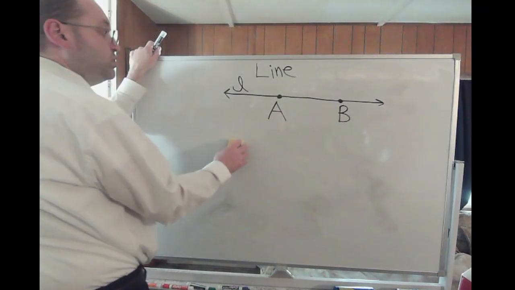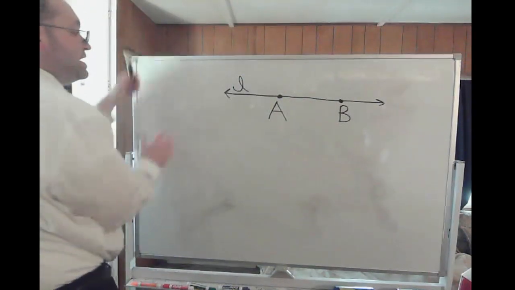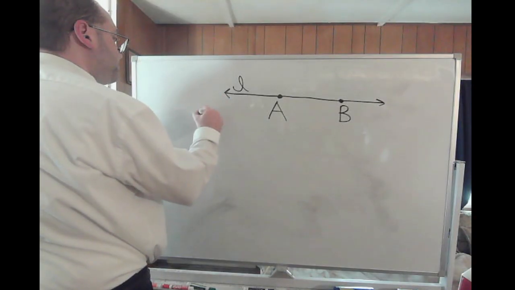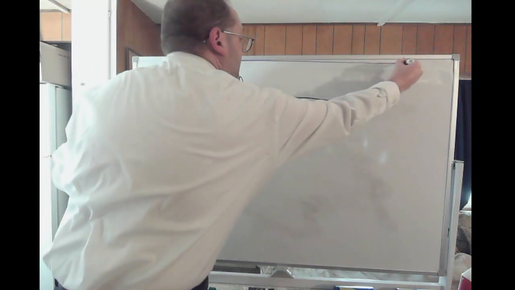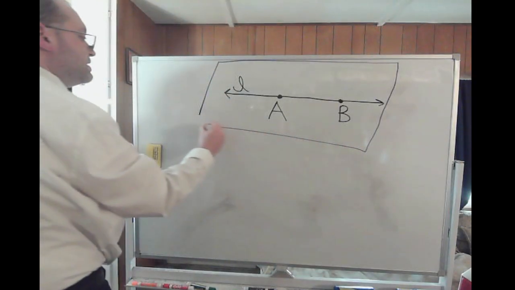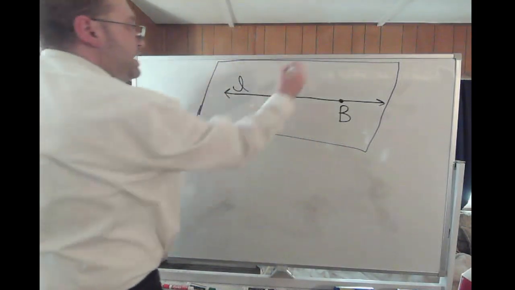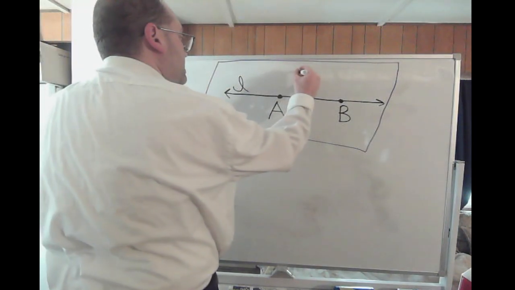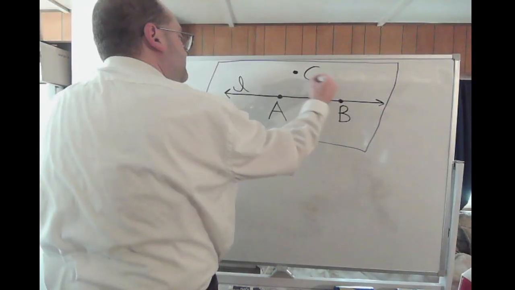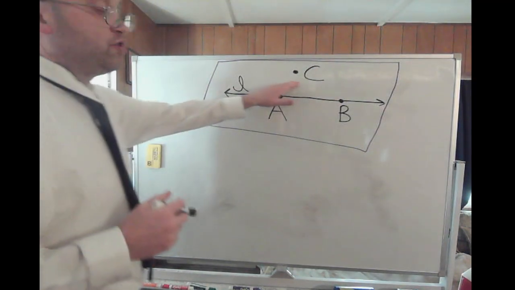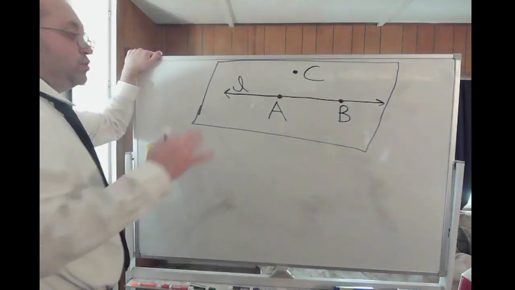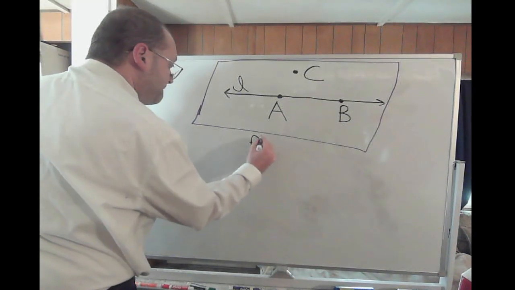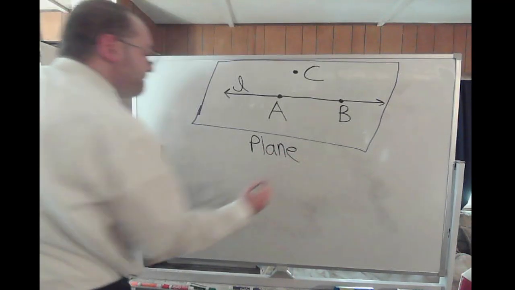Now we're going to take this a step further. Of course, a line is 1 dimension. That's only in 1 dimension. Hypothetically here, let's say I drew this big box around it, and I put some point that's off of line AB. If I put some arbitrary point C, we have now a whole plane. This would be called a plane, P-L-A-N-E.